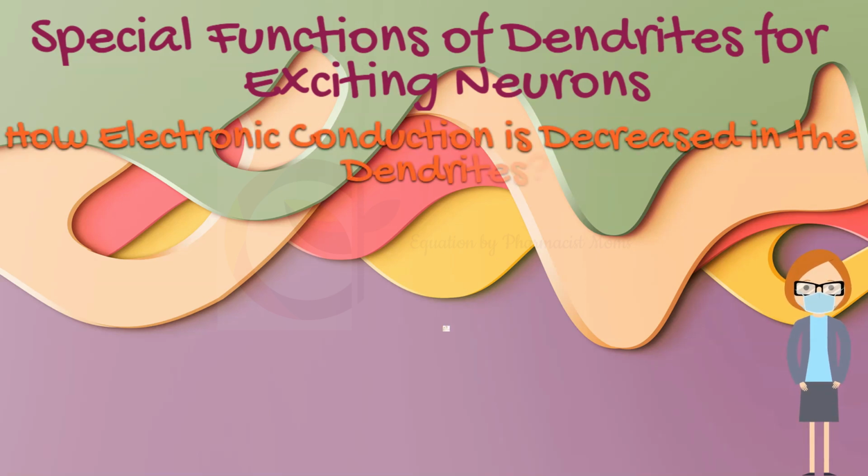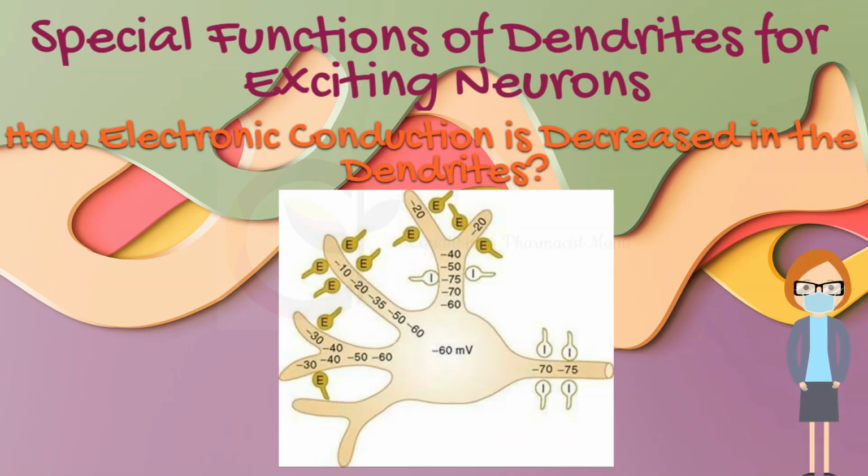How is electrotonic conduction decreased in the dendrites? This figure shows the stimulation of a neuron by presynaptic terminals located on dendrites, showing, especially, the decrease in membrane potential as it spreads electrotonically along dendrites toward the soma, called decremental conduction of excitatory, that is, electrotonic potentials, in the two dendrites to the left, and inhibition, that is, of dendritic excitation in the dendrite that is uppermost. A powerful effect of inhibitory synapses at the initial segment of the axon is also shown.